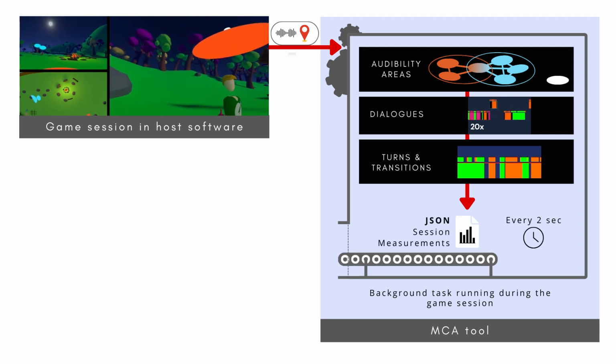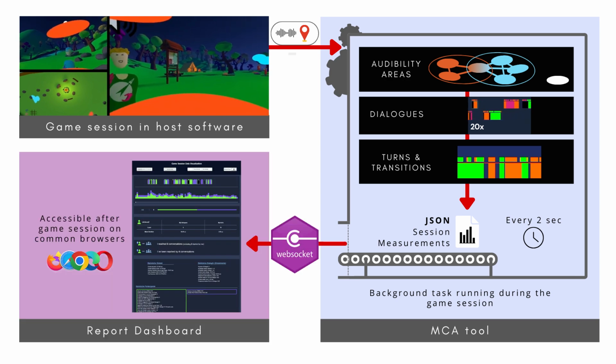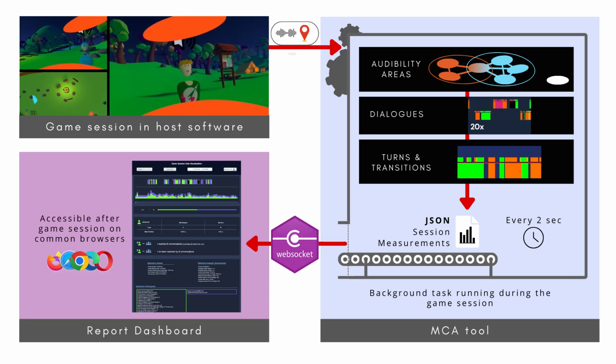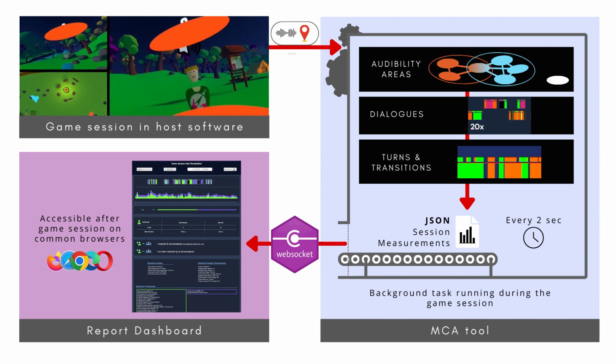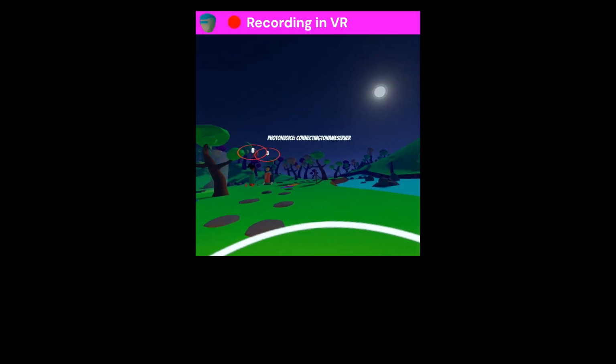Every 2 seconds, snapshot statistics calculated across all layers are transmitted via WebSocket to a web-based report dashboard, accessible during and after the session, which we will explore further in the video. Let's now comment on an internal test conducted by 4 of our collaborators, recorded in first person by the player identified with the magenta color.